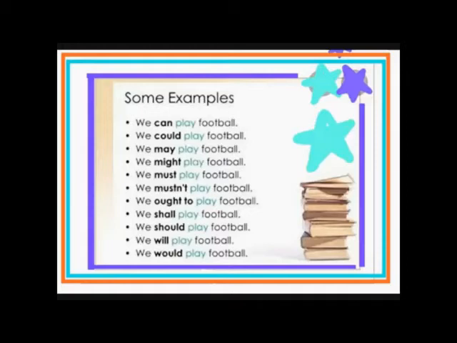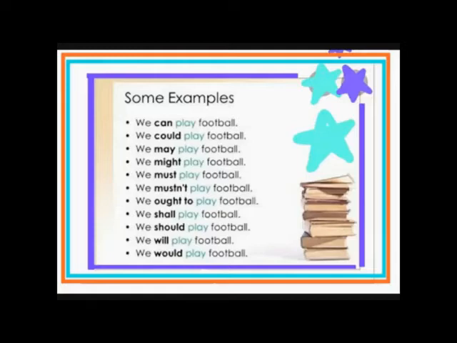Then in the next sentence it is we must play football. Must means obligation. There is no other thing than playing. Then in the sixth sentence you will see you must not play football. Again it is showing you obligation, and the word not is making this sentence negative.